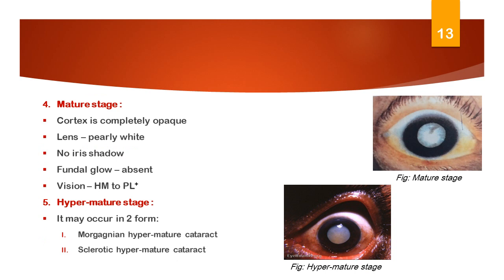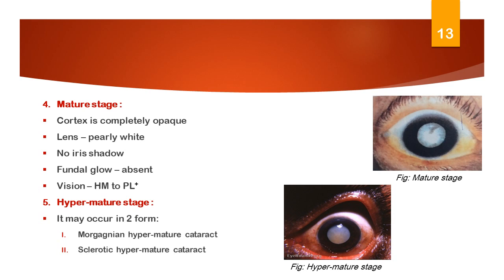Mature stage. In this stage, the cortex is completely opaque, the lens becomes pearly white in color, no iris shadow is seen, the pupillary margin lies almost in contact with the opacity, separated by only the capsule, fundal glow is absent, and vision is diminished, hand movement to PL present. Such cataract is also called a ripe cataract.